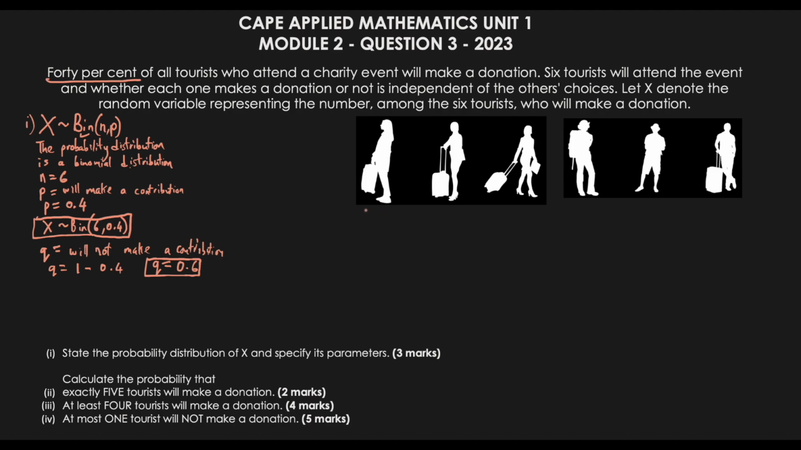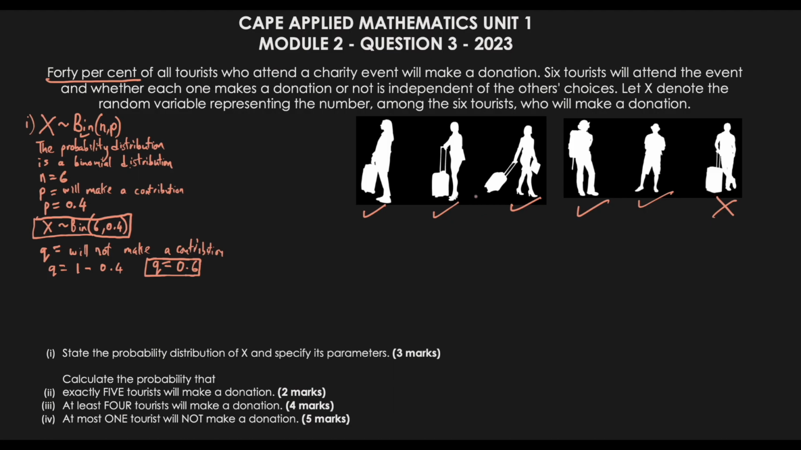So we could say that this first one makes a donation. So tick meaning they made a donation. This one made a donation. This one also made a donation. This one made a donation. Let's say that this one made a donation. So we have exactly 5 so far. But say this one did not make a donation. So what we have now is a situation where we have 5 people who made a donation and 1 who did not make a donation.